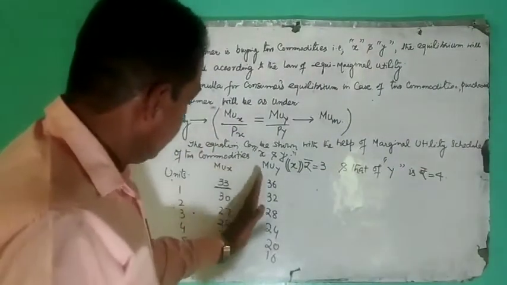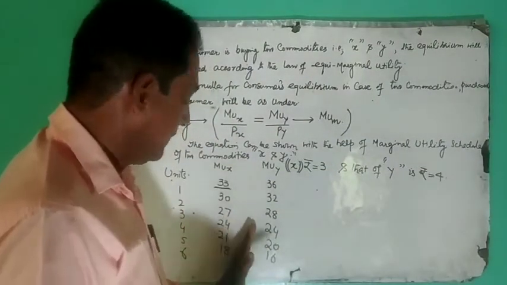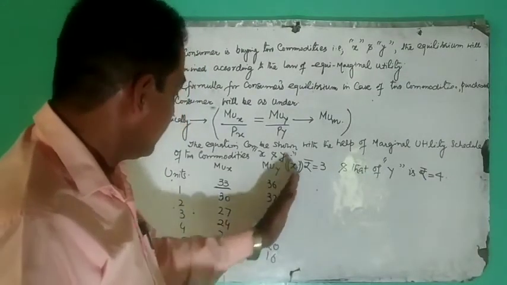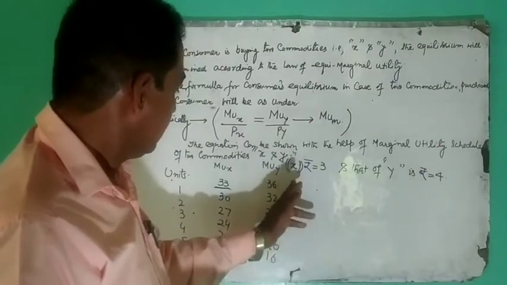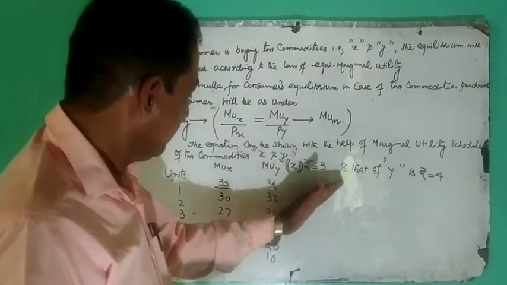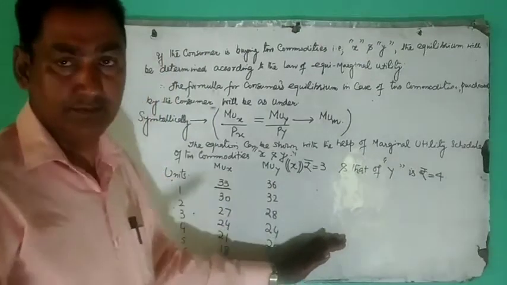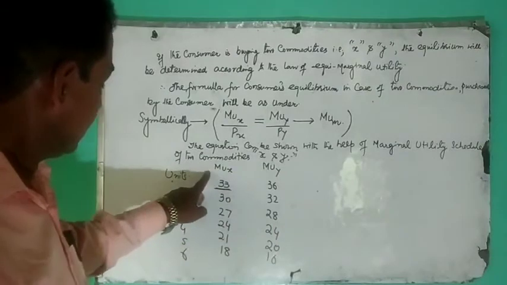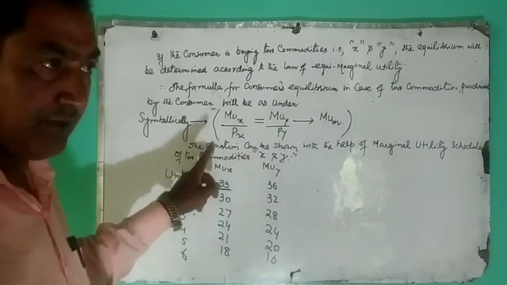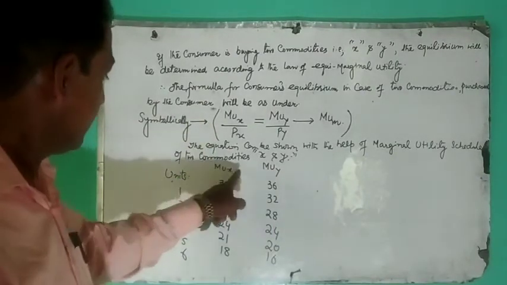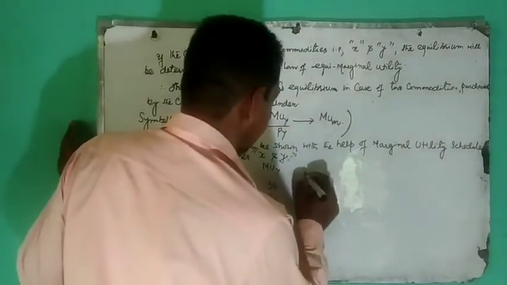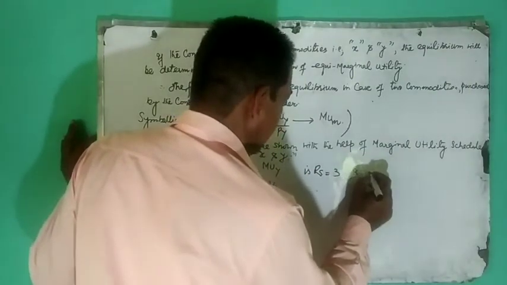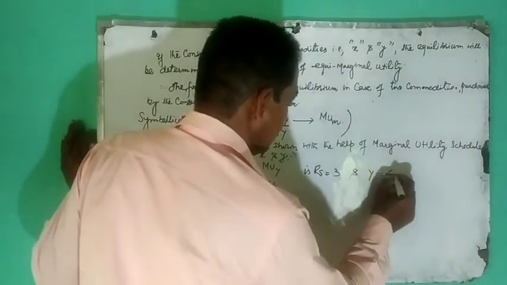We will reconstruct this table further in terms of marginal utilities of good X and good Y. We have assumed that the price of 1 unit of commodity X is rupees 3 and the price of 1 unit of commodity Y is rupees 4.